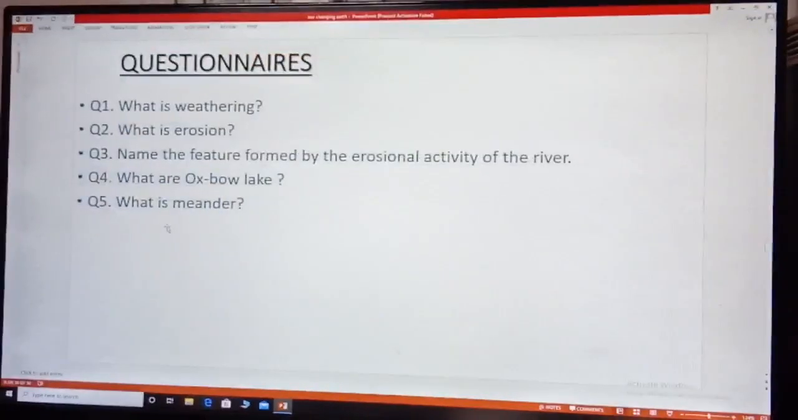Now questionnaire. First question, what is weathering? Second question, what is erosion? Third question, name the feature formed by erosional activity of the river. Fourth question, what are oxbow lake? Fifth question, what is meander? Again, I am giving you 10 minutes time. I am giving you right answer of this question. Click and then send. Thank you, children.